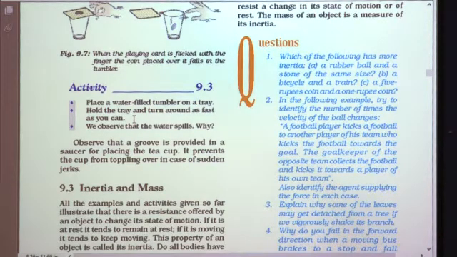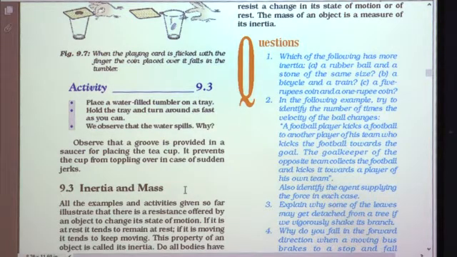Observe that a groove is provided in a saucer for placing the teacup. Isn't it? There is a groove in which the teacup can be placed properly. It prevents the cup from toppling over in case of sudden jerks. So, if there are sudden jerks, the cup still does not fall because it is kept safely in the saucer, because of the presence of the groove. So, this is all about the first law of motion.